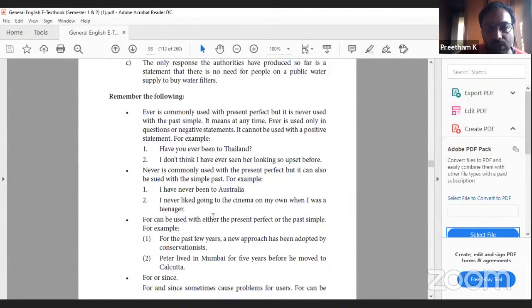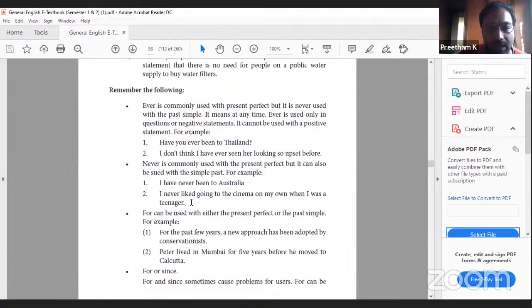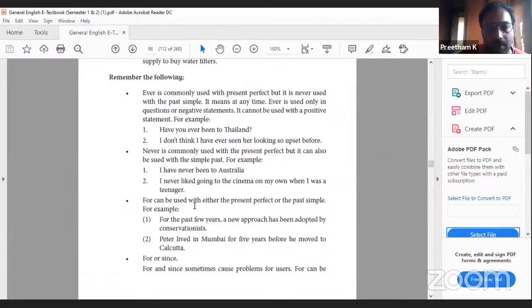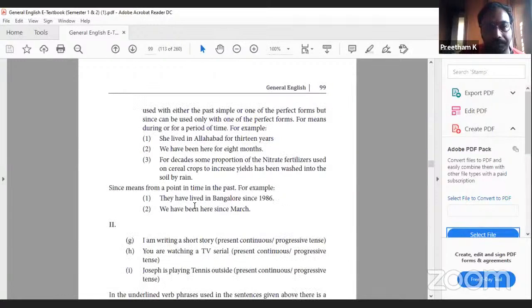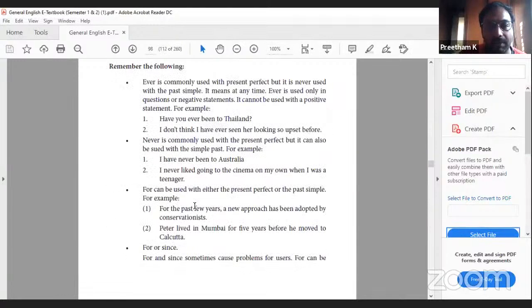Never is commonly used with the present perfect, but it can also be used with simple past. I had never been to Australia. I never liked going to cinema on my own when I was a teenager. For can be used with either the present perfect or the past simple. For the past few years, a new approach has been adopted by conservationists. Peter lived in Mumbai for 5 years before he moved to Kolkata.